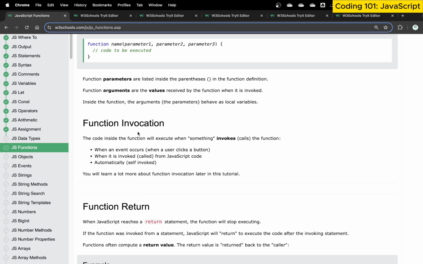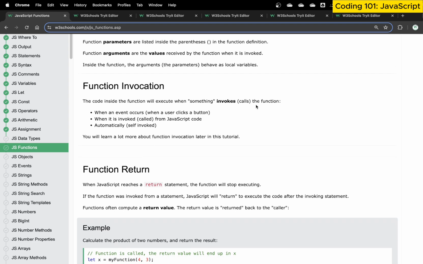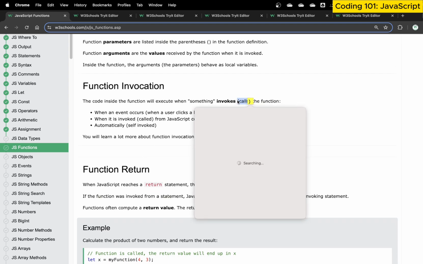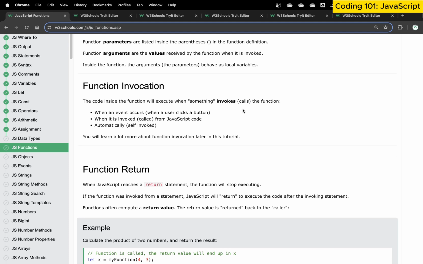Okay, so function invocation: how do we invoke these functions, or in other words, how do we call a function? Typically we say a function can be called whenever an event occurs, or when a user clicks a mouse button, for example, or when a certain action is performed on your web page, or we can specifically use JavaScript code to invoke that function. Or it can be invoked automatically as well, depending on how we write the code.